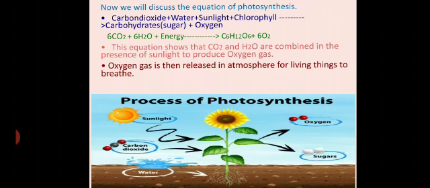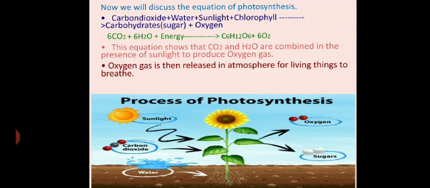The chlorophyll present in the leaves absorbs the carbon dioxide and sunlight from the atmosphere, and the water will also react with it. Now all these four components, that is carbon dioxide, water, sunlight and chlorophyll, react together and form the food for the plant, in the form of carbohydrates, sugar, and then they release